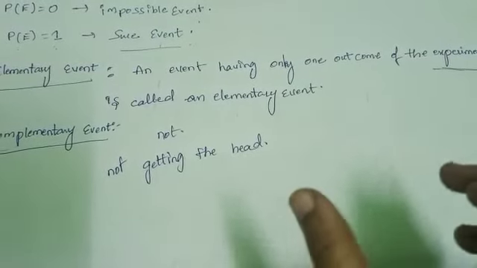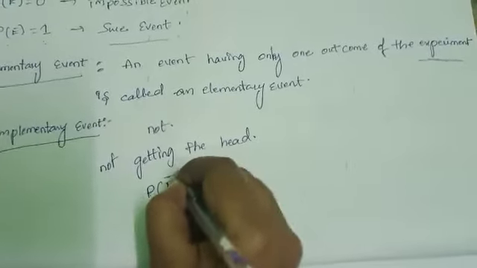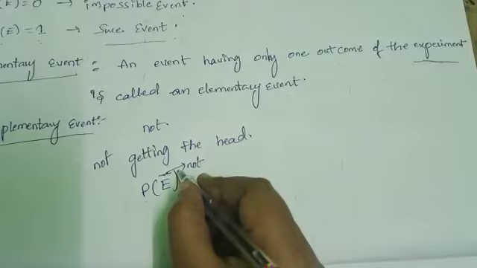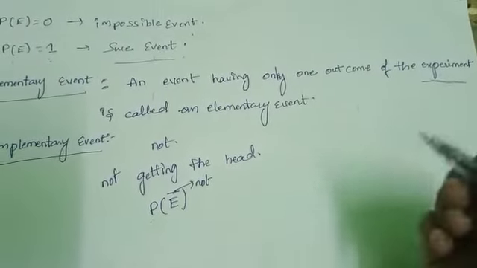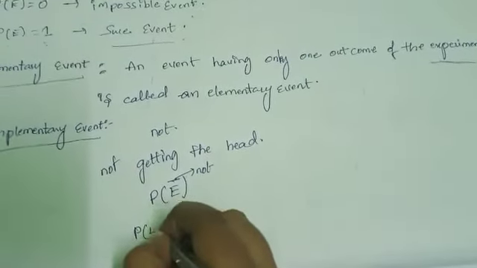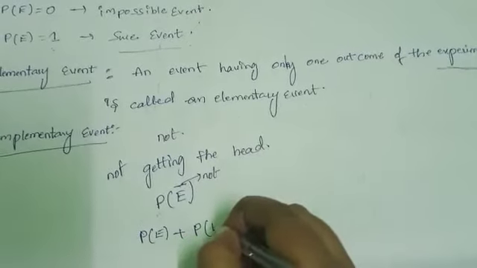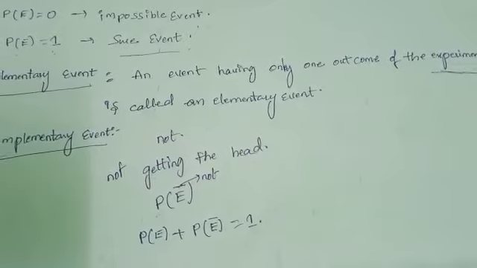This is represented with P of E bar. Here bar means not. P of E bar means P of not E. So here probability of event plus probability of complementary event, P of E bar, equals 1.